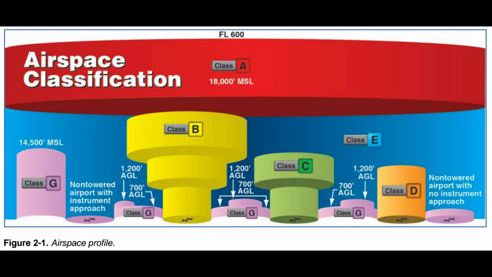Class E airspace typically extends up to, but not including, 18,000 feet MSL, the lower limit of Class A airspace. All airspace above FL 600 is Class E airspace. Federal airways, which are shown as blue lines on a sectional chart, are usually found within Class E airspace. Federal airways start at 1,200 feet AGL and go up to, but not including, 18,000 MSL. In most cases, a remote pilot will not need ATC authorization to operate in Class E airspace.